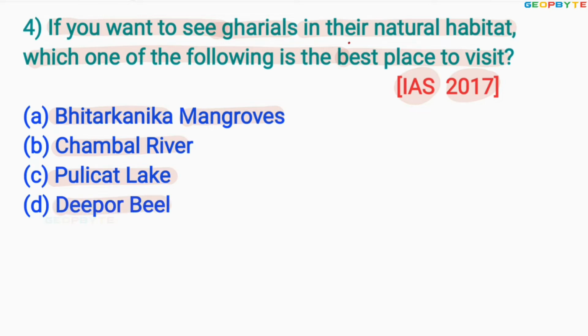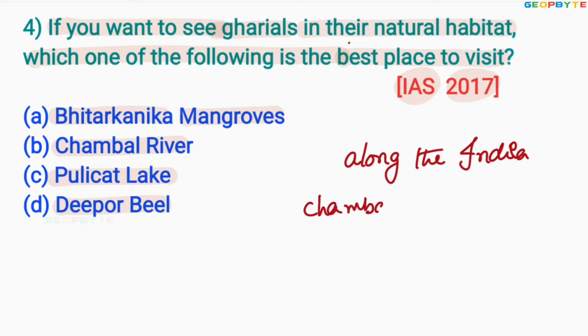Dear friends, remember, along the India side we can find the gharials in Chambal River, Girwa River, and Son River.